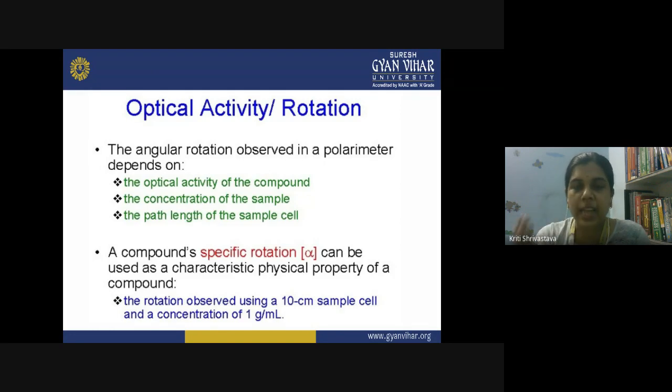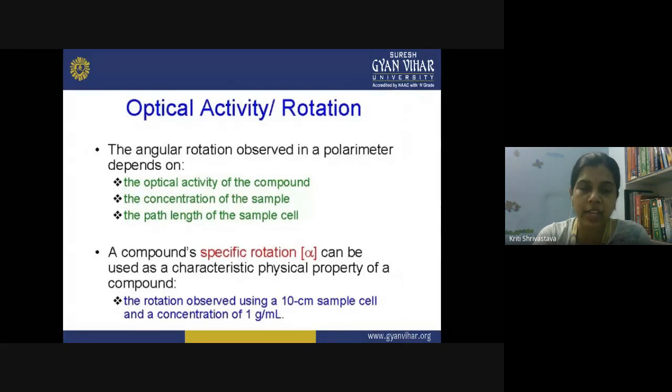Now see the optical activity or rotation. The rotation that we are measuring in the polarimeter tells us about the optical activity of the molecule, how optically active this molecule is. You can measure this by measuring the rotation, the angle theta that I was telling you. This angular rotation observed in the polarimeter depends upon many things.